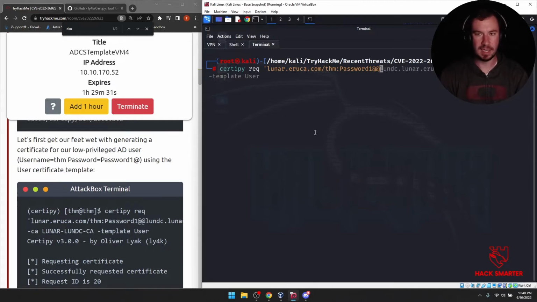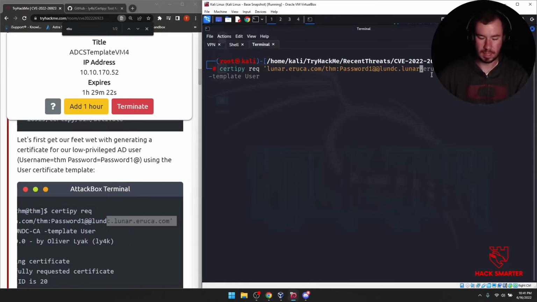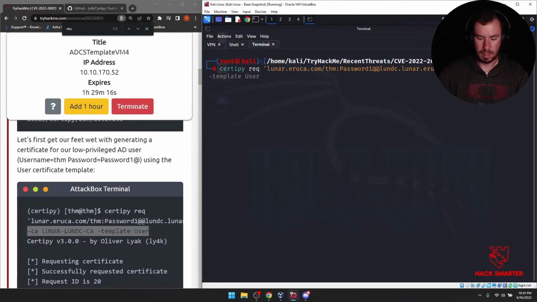The two @ signs look confusing, but then it's @ and we're specifying the domain there, lunc.lunar.eruka.com. Whoops. And then -ca for certificate authority. And we're going to do this one. Here's where we'll see if I set up my DNS correctly. And the template is user. We're going to get it from the user template. Remember, there's two templates, user and machine.